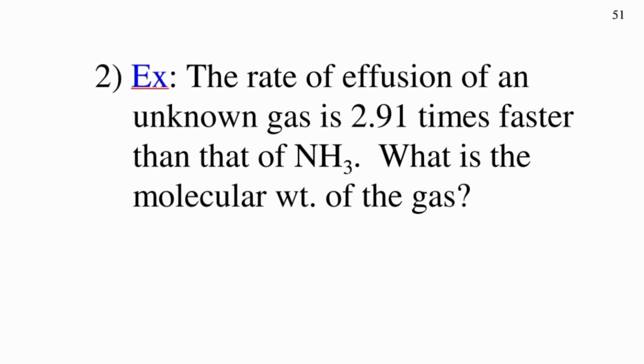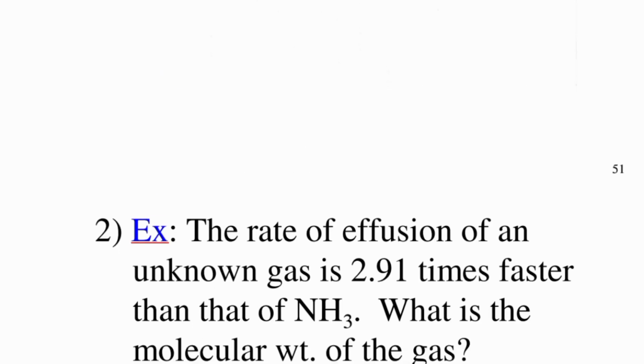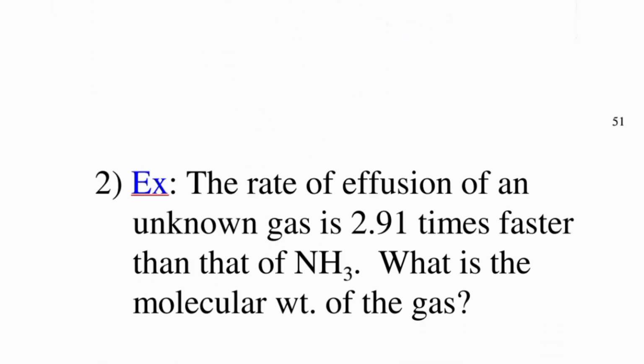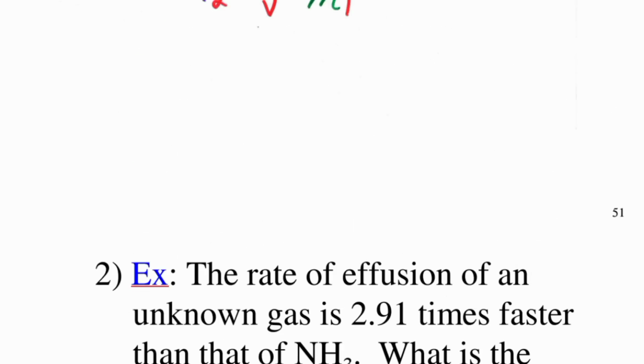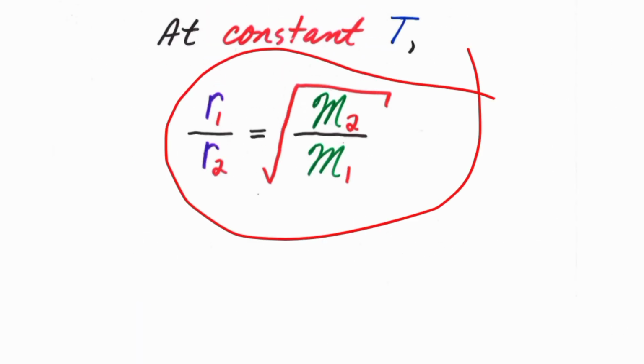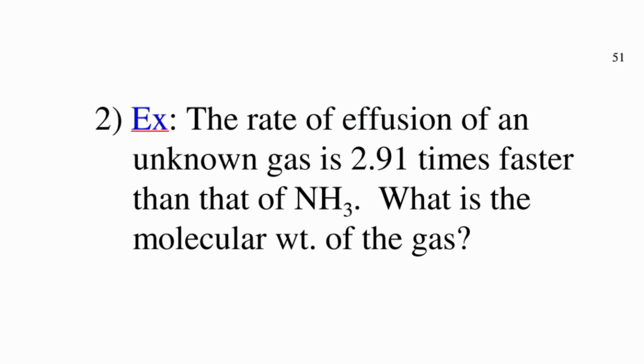Here you see the rate of diffusion of the unknown gas is 2.91 times faster than that of NH3. So we will put 2.91 here and x here, it will cancel, and you can find it by using this formula. You have to find the molecular weight.